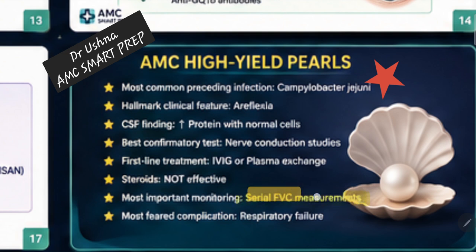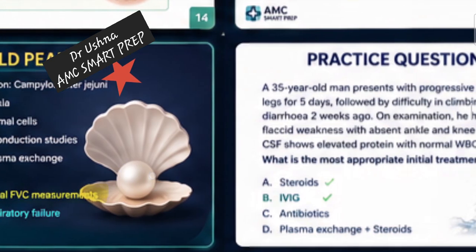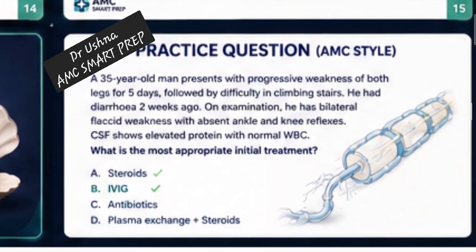Okay, we have discussed again and again that forced vital capacity is a very important one. And the most feared complication is basically respiratory failure. That's why we monitor the forced vital capacity, because we have the fear of respiratory failure. So this is all you need to remember for GBS, and that is making your life so easy, because GBS is a very high yield topic. It's going to be there in the exam.